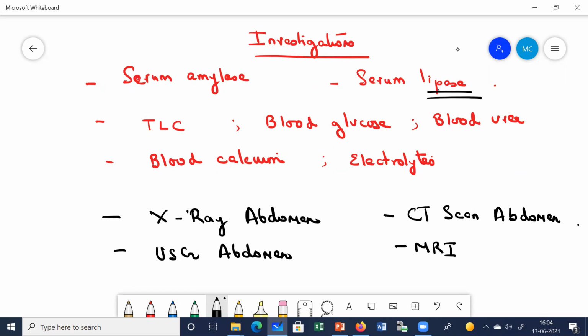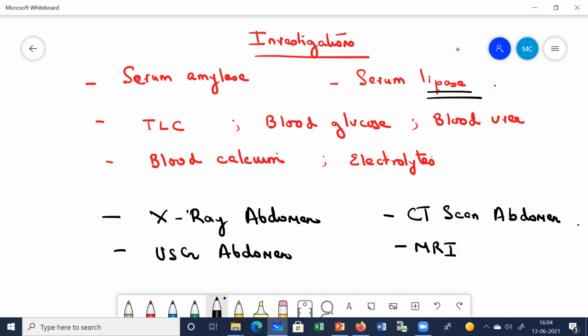Next, come to the serum lipase. Serum lipase is more specific as compared to amylase, because lipase takes a longer time to clear from the blood. Therefore, we can rely on this parameter more as compared to the amylase, right?